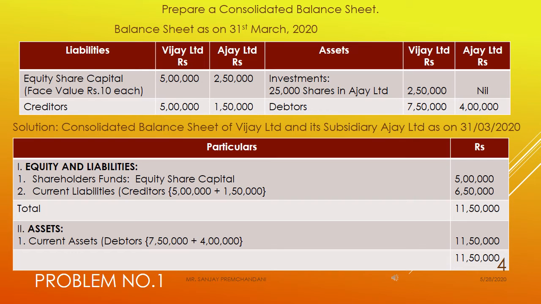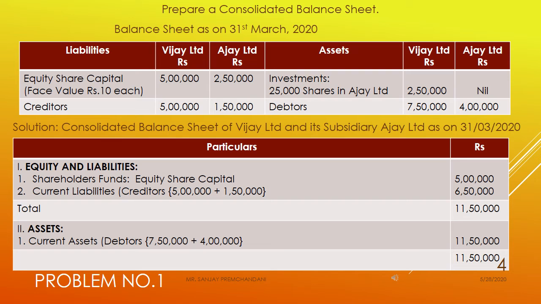Now here you are given the two companies, Vijay Limited and Ajay Limited. Now the first problem is that you have to find out which is the holding company and which is the subsidiary company. If you see on the asset side, you are given the investment. Investment you are given 25,000 shares in Ajay Limited, and the amount is given in the Vijay Limited.